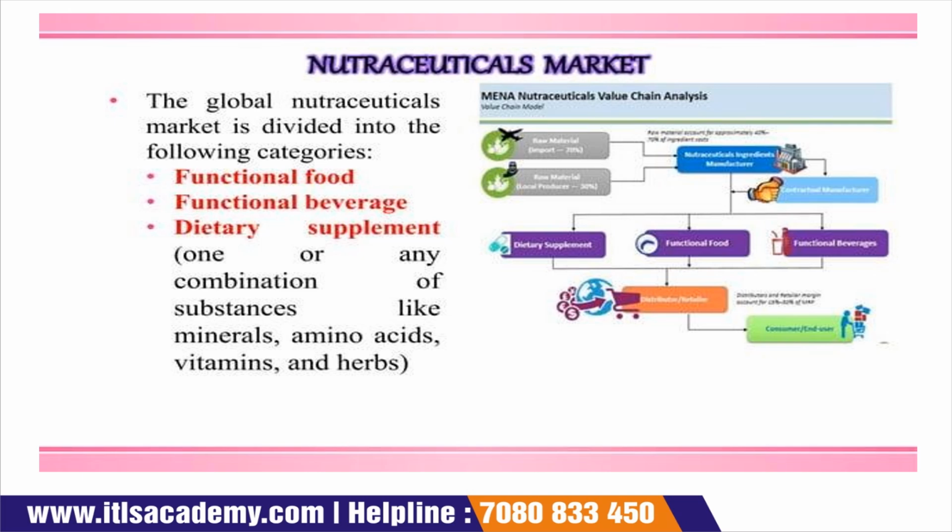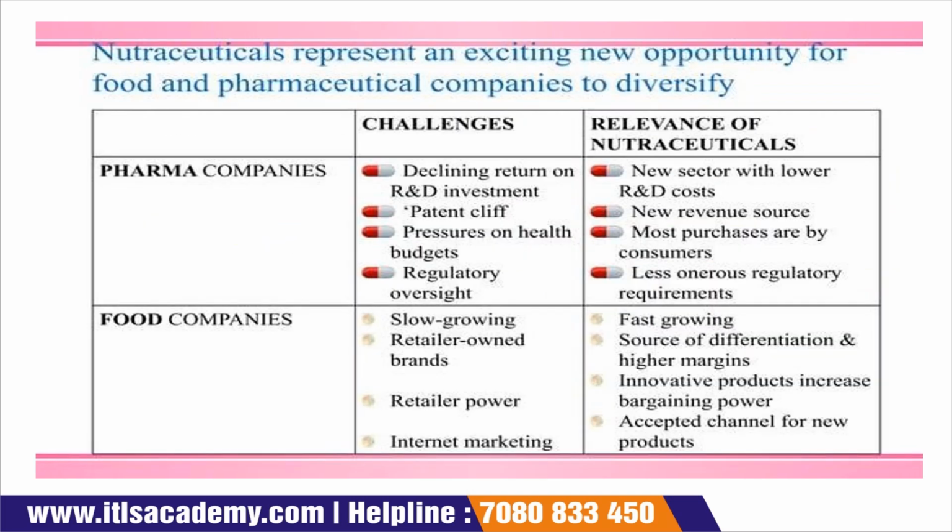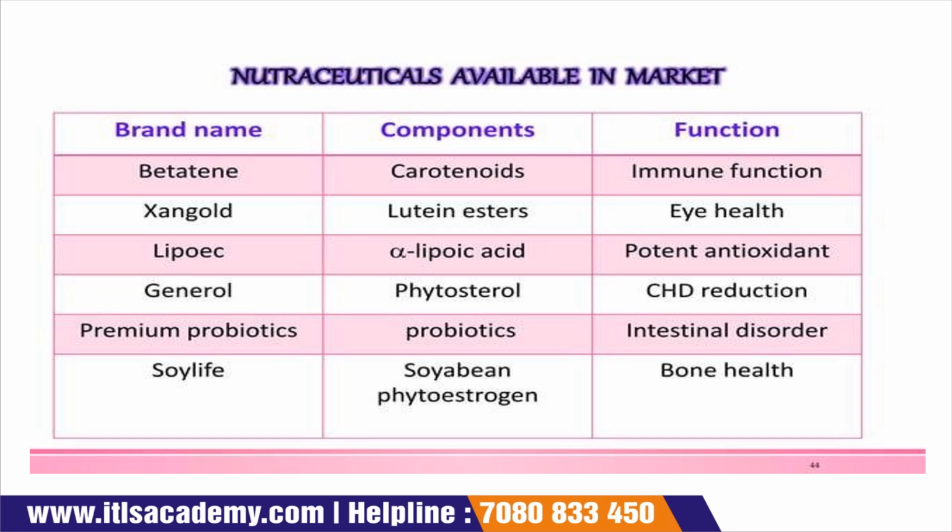Okay, so the functional food we are going to discuss in the next class. Here we are going to see only that the global nutraceutical market is divided into three categories: functional food, functional beverages, and dietary supplements. Now, some pharma companies and their challenges, and some food companies and their challenges. The pharma companies face declining return on R&D investment, patent cliff, pressure on health budget, and regulatory oversight. The food companies face slow growth, retailer own brands and retailer power, and internet marketing.